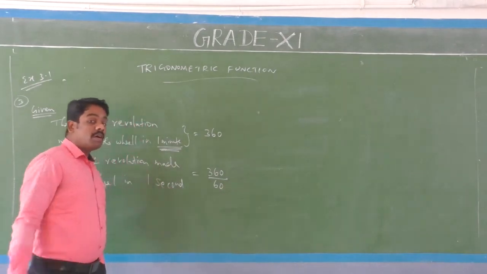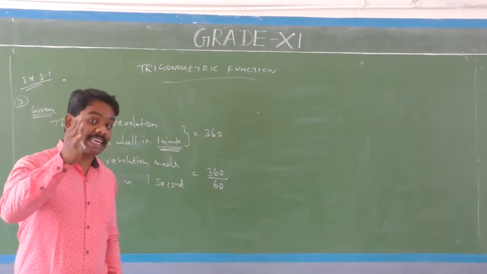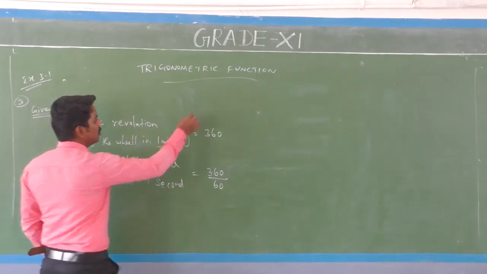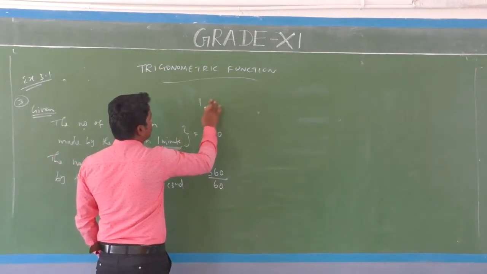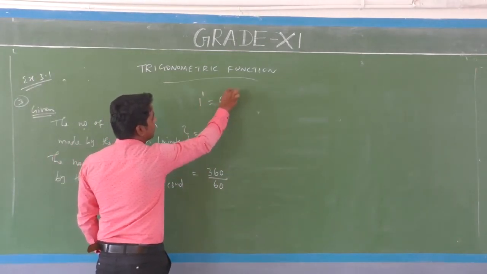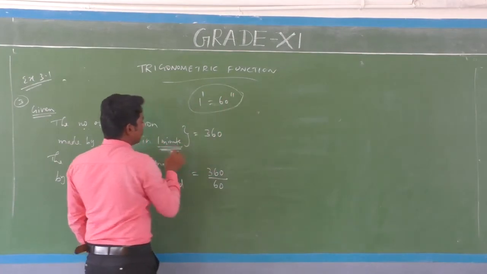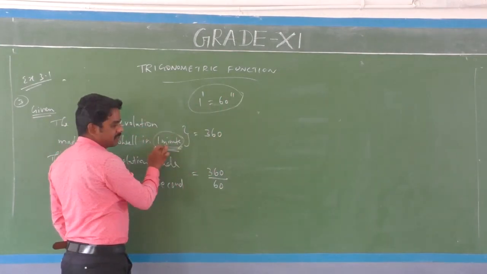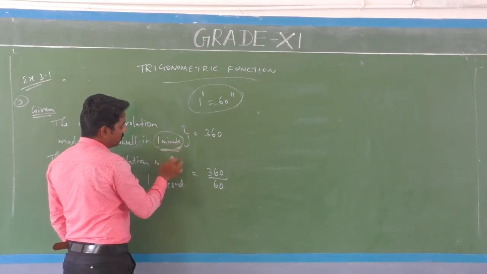How do you know? 1 minute is equal to 60 seconds. Here the given information is in minutes, but the solution is for 1 second.